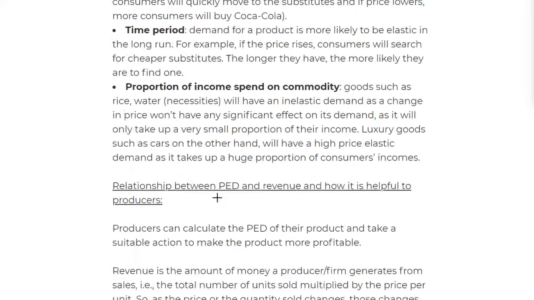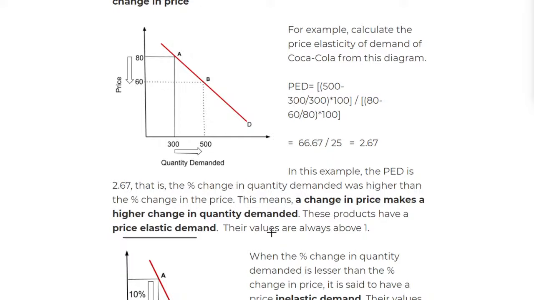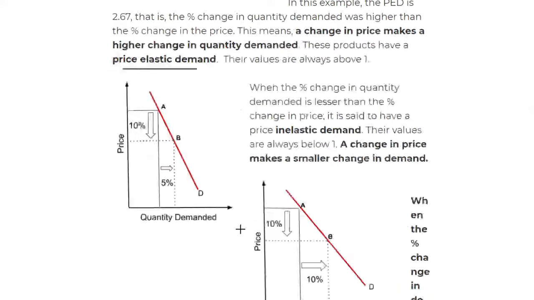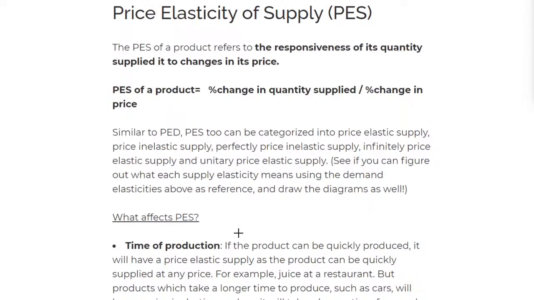Basically, let's go to PED and then I'll show you there. So for the elastic, when there's a change in price, it makes a high change in the supply. So there's a big change in the supply. For example, if the price reduces, there'll be an increase in the supply.